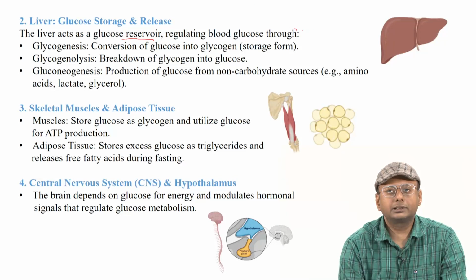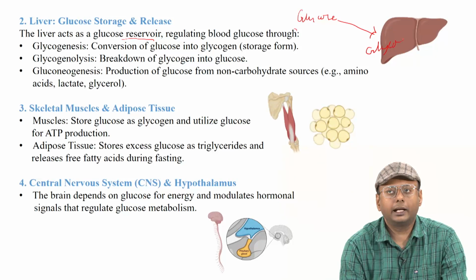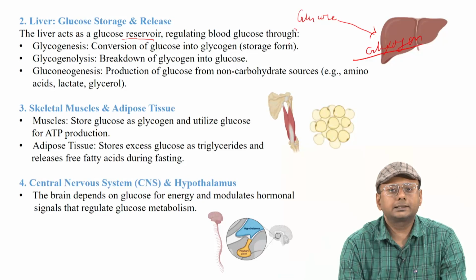So insulin will convert the glucose and store it in the liver as glycogen, and this glycogen can be stored for future use in case we need glucose during a fasting condition. This glycogen can then be converted by glucagon back to glucose. This is the way the liver acts as a glucose reservoir. The process of conversion of glucose to glycogen, by insulin secreted from the beta cells, is called glycogenesis.